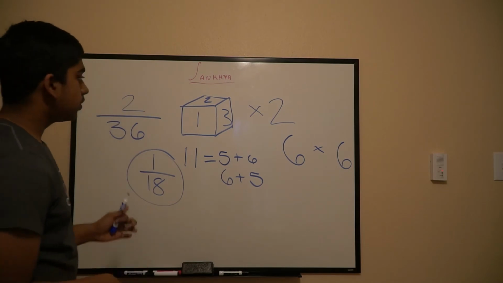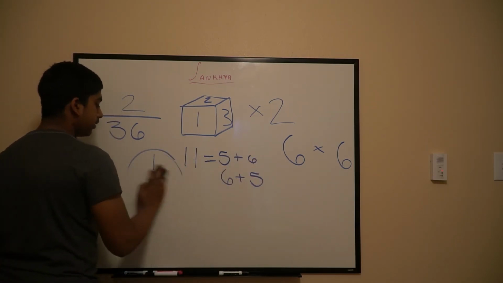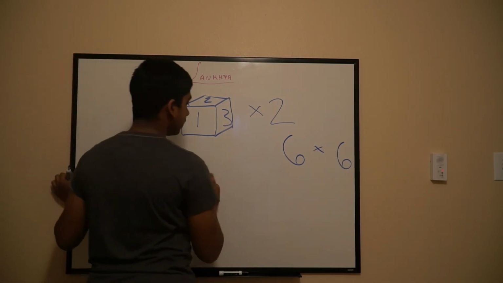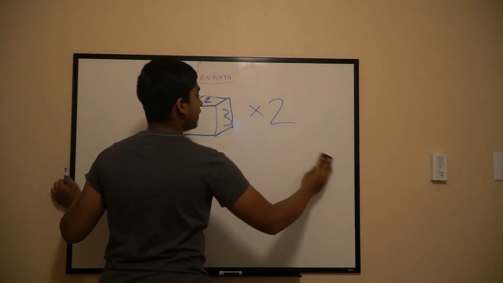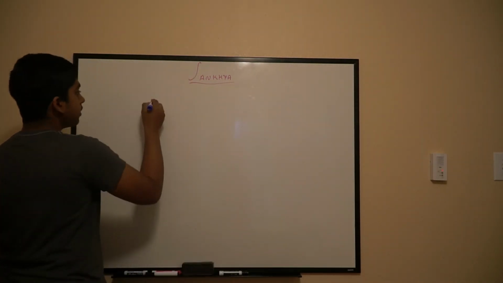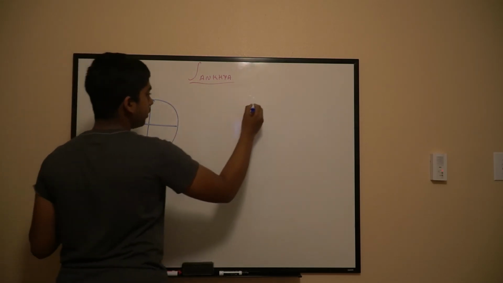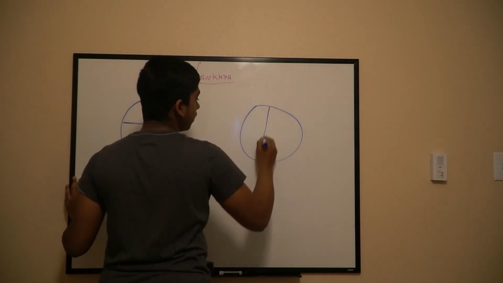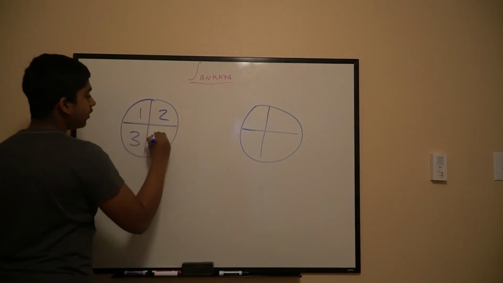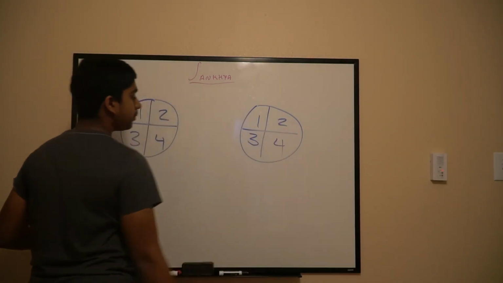Okay, so let's go into why you multiply the two 6s and not add, divide, or subtract. To make things a little bit simpler, I'll be using a spinner for this. Say you have 2 spinners, one divided into 4 and another divided into 4. 1, 2, 3, 4. 1, 2, 3, 4.